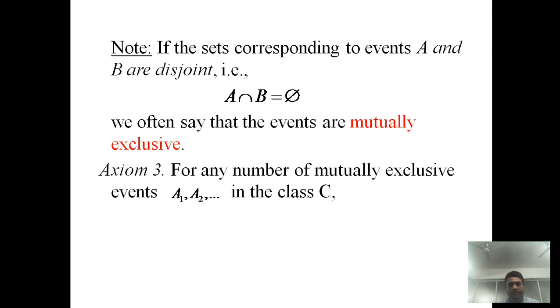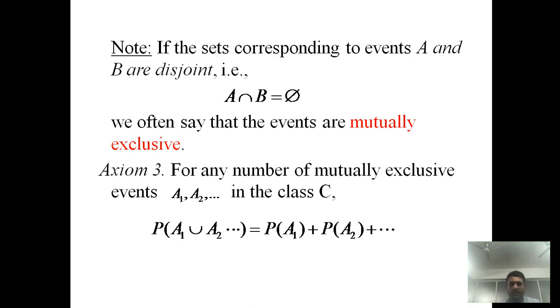Now using this note we consider the third axiom: for any number of mutually exclusive events A1, A2 and so on in the class C, the probability of A1 union A2 and so on is equal to the probability of A1 plus the probability of A2 and so on.